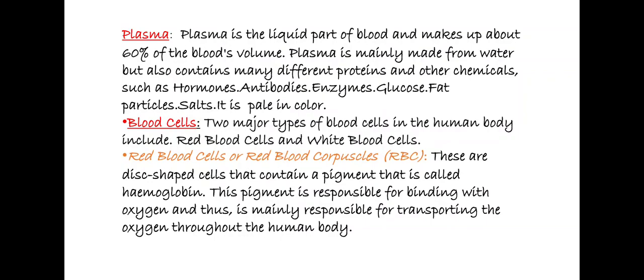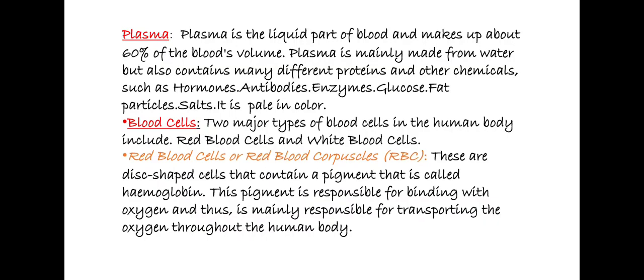Next, coming to blood cells. There are two major types of blood cells in the human body, which include red blood cells and white blood cells. Firstly we will talk about red blood cells or red blood corpuscles.